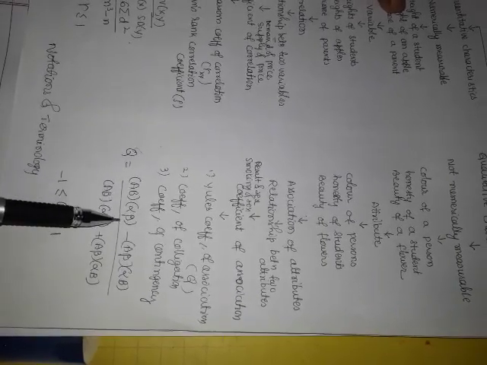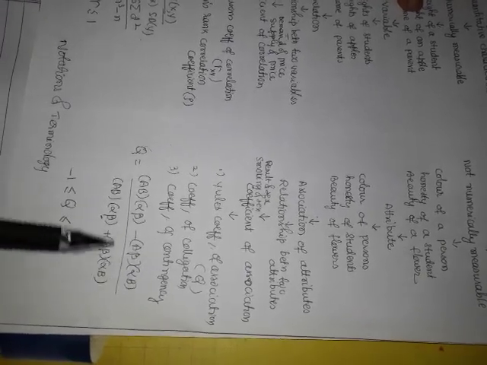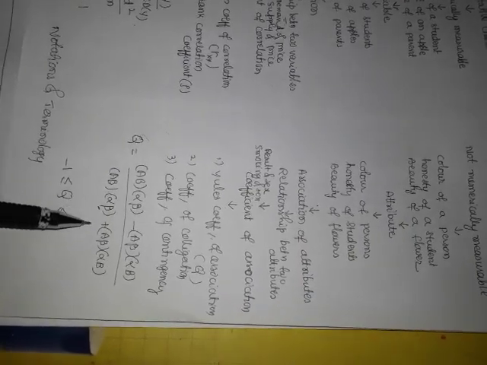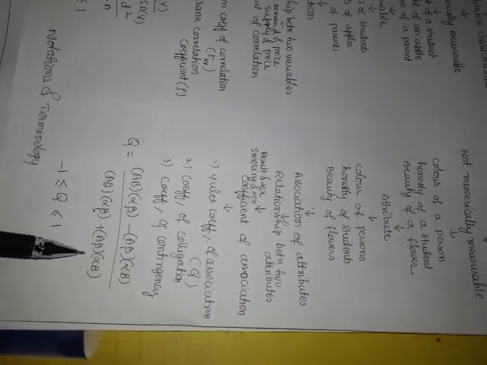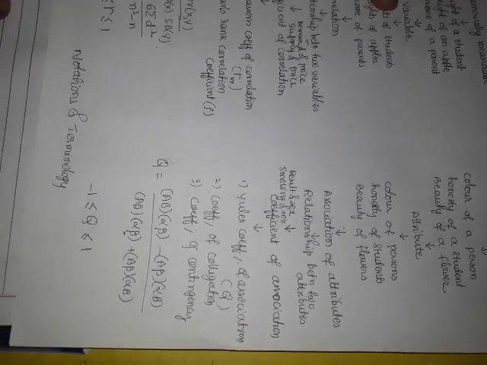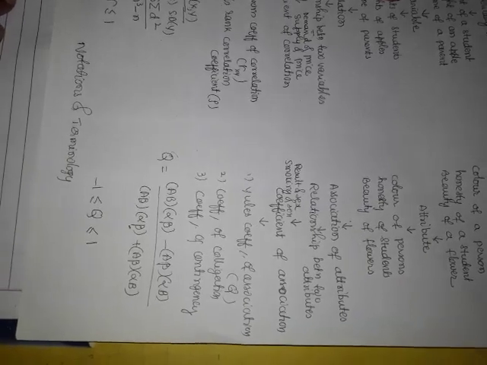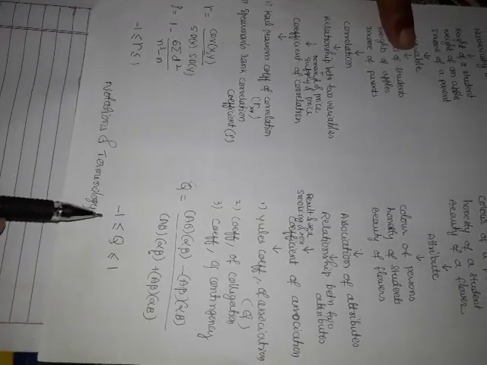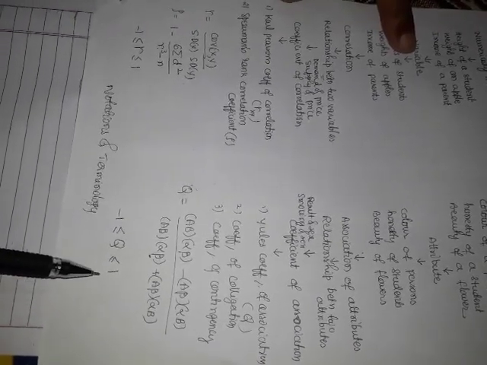Yule's coefficient of association is given by Q = (AB)(αβ) minus (Aβ)(αB), whole divided by (AB)(αβ) plus (Aβ)(αB). Just as the coefficient of correlation and Spearman's coefficient lie between minus 1 and plus 1, so also Yule's coefficient of association lies between minus 1 and plus 1.